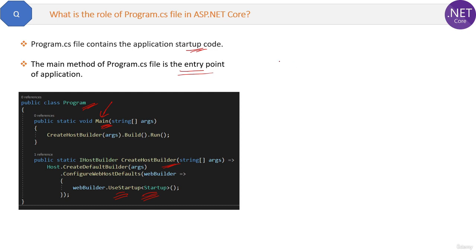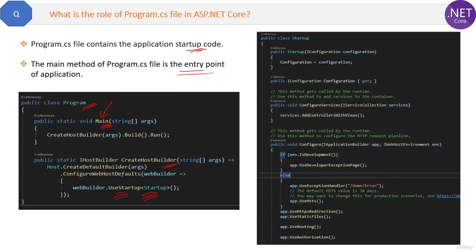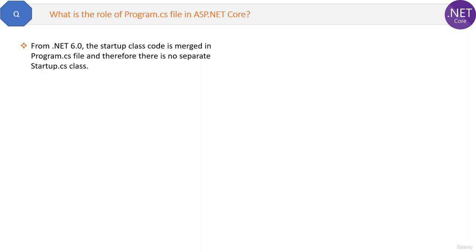Do not bother about this lambda expression if you are new to it. Just remember that from the Program.cs file we are calling the Startup class, and this is the code of the Startup class. Now this Startup class has two main methods, ConfigureServices and Configure method, which I will explain in upcoming questions.